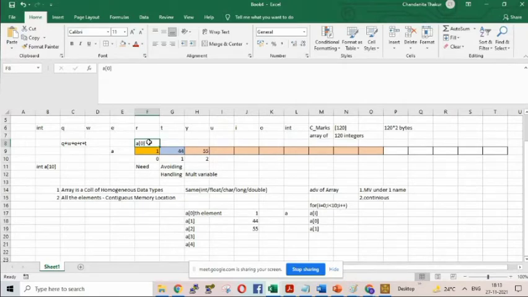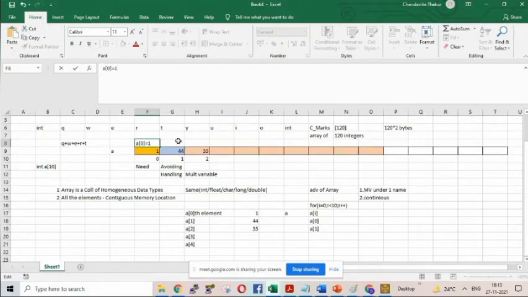Scanning means the user will enter the value which will be stored in the memory. So if I insert one value, it will be entered to the A0th location. Then A0 equals 1, which I have given.